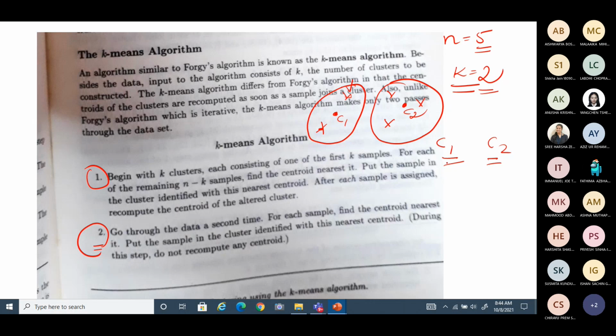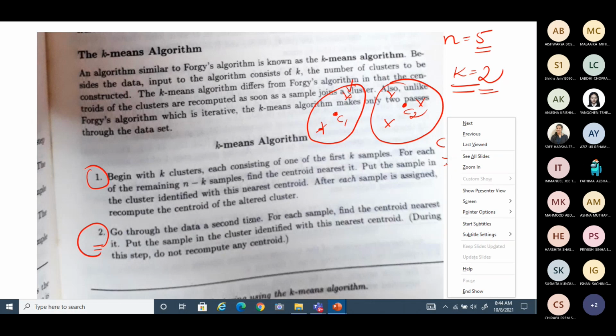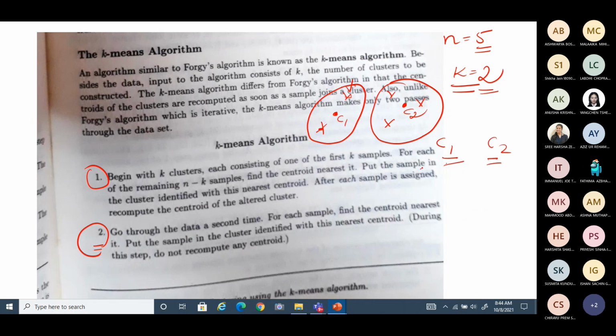So for the centroids which are calculated, you check whether all 5 samples are close to this or close to this, and reorganize all the samples. Sometimes some of the samples you found in step number 1 here may move here. Okay, it may happen.